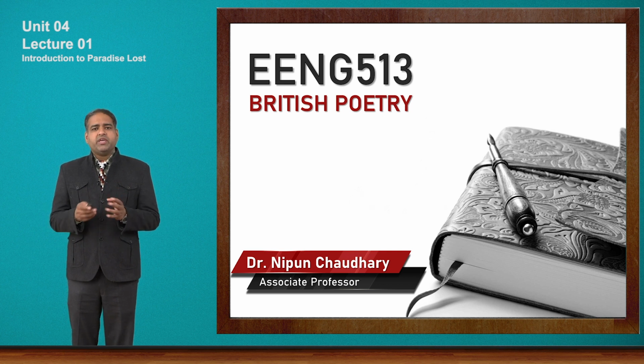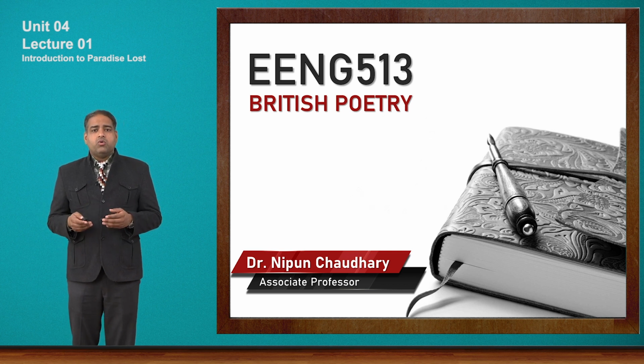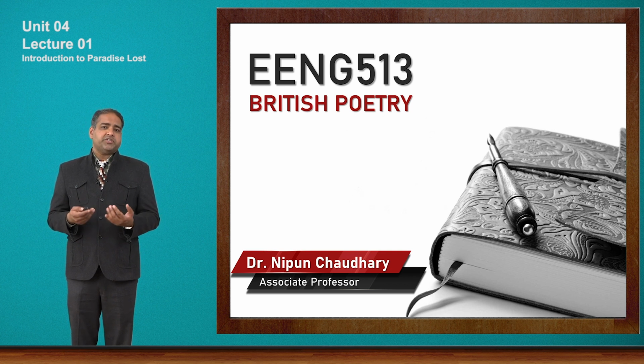So almost 3 centuries of time duration we have to cover, and we have to see how this literature or this English has changed its form under the hands of John Milton, and what John Milton has to say in this book Paradise Lost. We will specifically emphasize book 1 and book 9, which are prescribed in our syllabus.